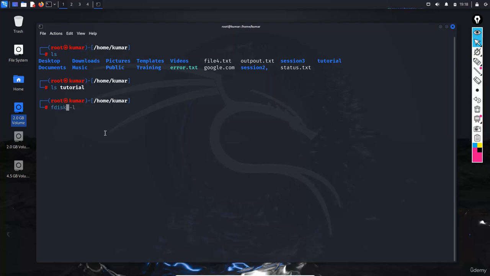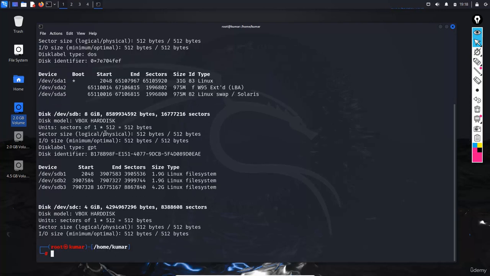Which partition? It depends on us. There are multiple partitions. In SDB, there are 3 partitions: 1, 2, 3. So I want to store the data related to the tutorial here, the data related to the documents here, and the data related to the videos here.